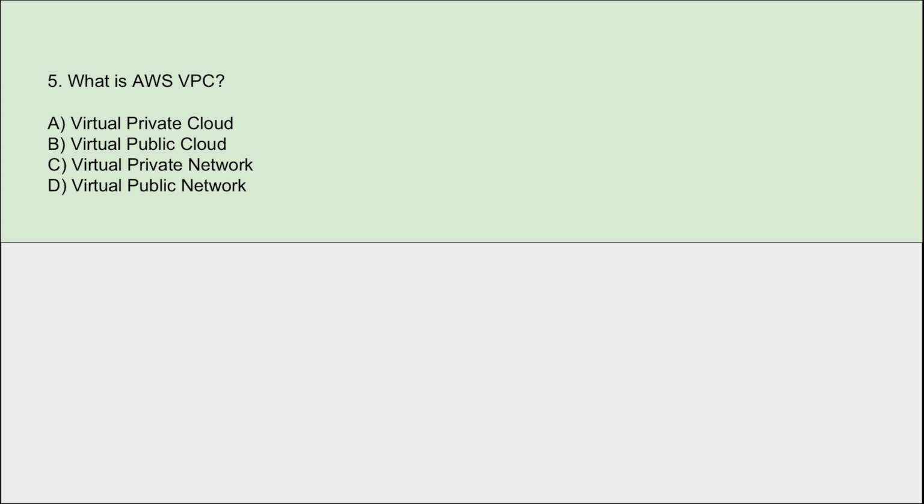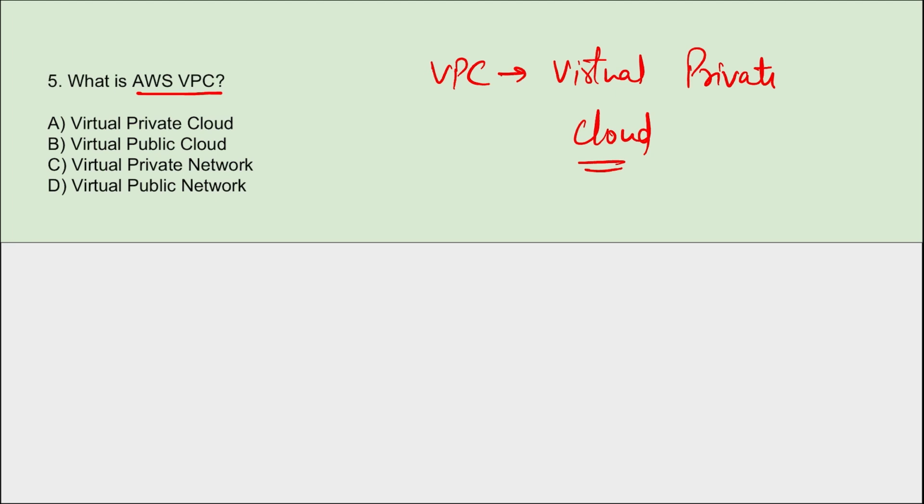Next, what is AWS VPC? What is VPC? Virtual Private Cloud, right? This AWS VPC provides a secure, isolated environment for the AWS resources. VPC will allow you to create a virtual network and custom IP address ranges, various subnets and also ACLs, that is access control lists, to secure your resources. So VPC is your virtual private cloud, option A.